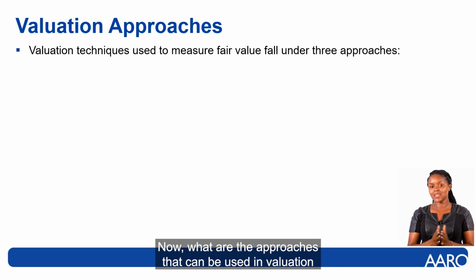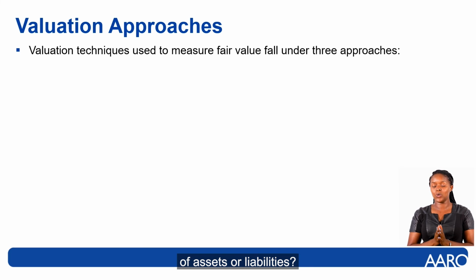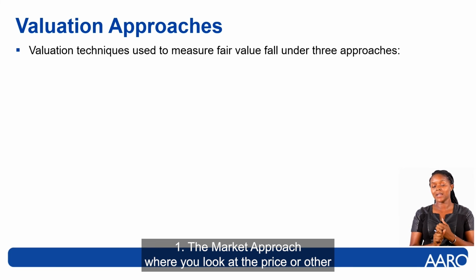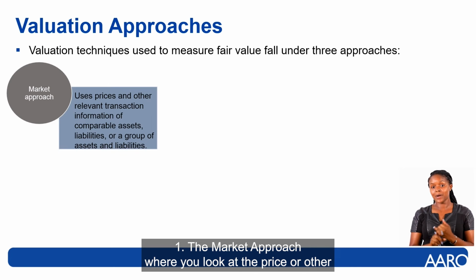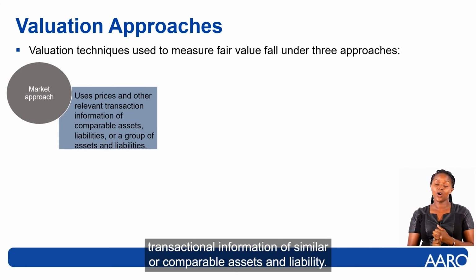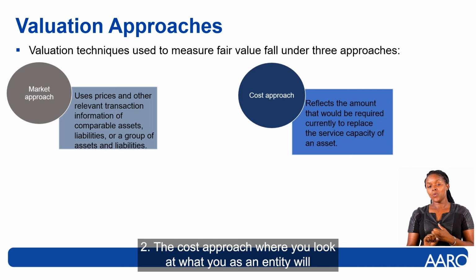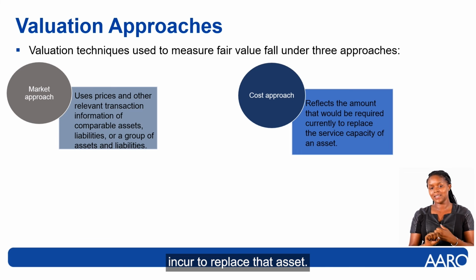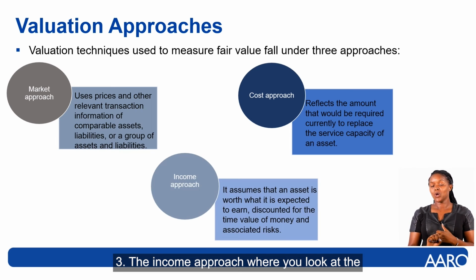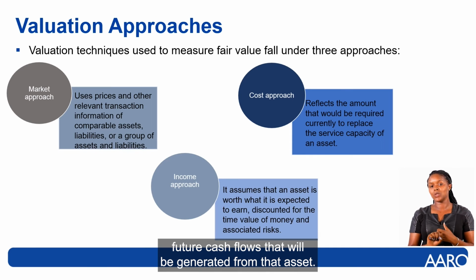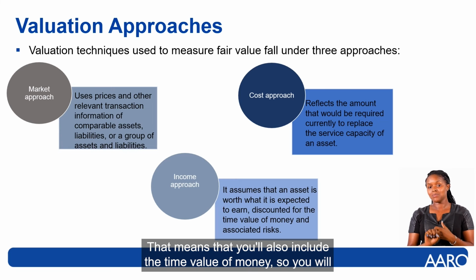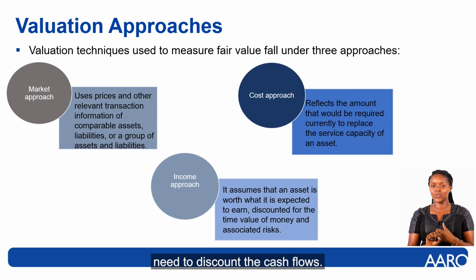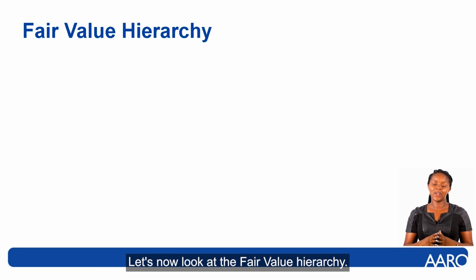Now, what are the approaches that can be used in valuation of assets or liabilities? We have one, the market approach, where you look at the price or other transactional information of similar or comparable assets and liabilities. Two, the cost approach, where you look at what you as an entity will incur to replace that asset. And three, the income approach, where you look at the future cash flows that will be generated from that asset. That means that you will also include the time value of money, so you will need to discount the cash flows. Let's now look at the fair value hierarchy.